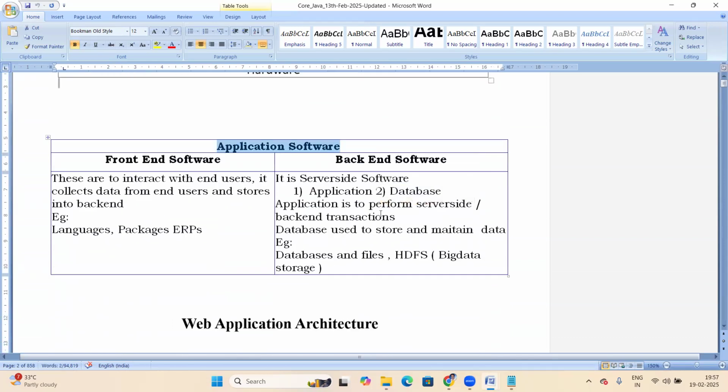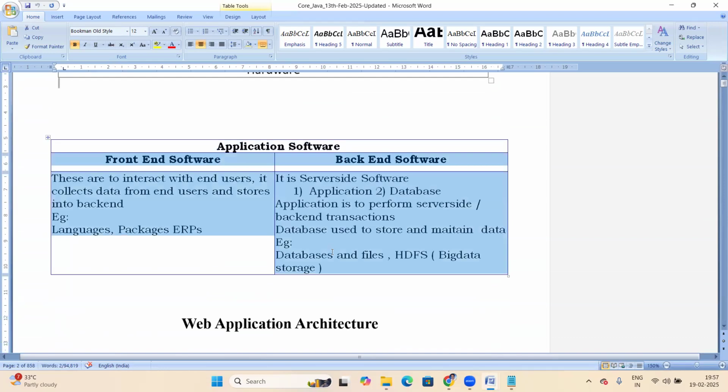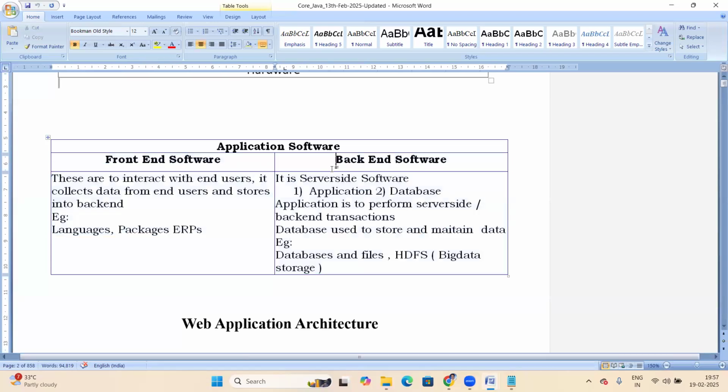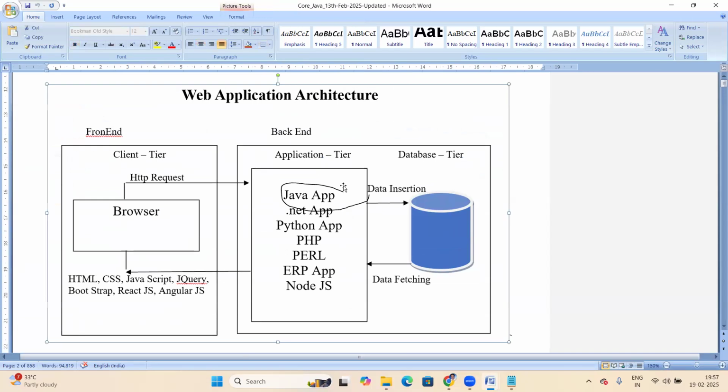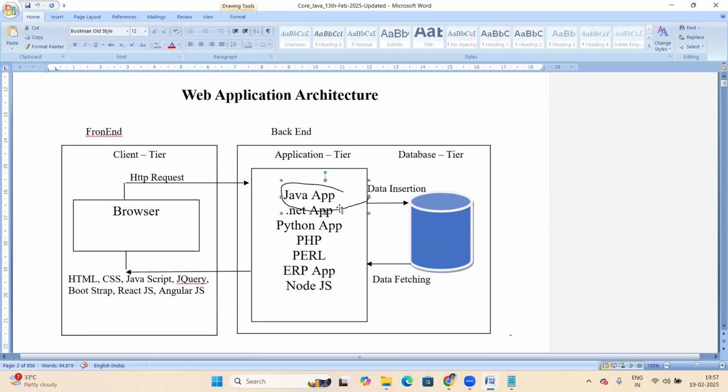In application software, there are two things: front-end and back-end. What is front-end, and what is back-end? Let us see. This is a web application architecture.